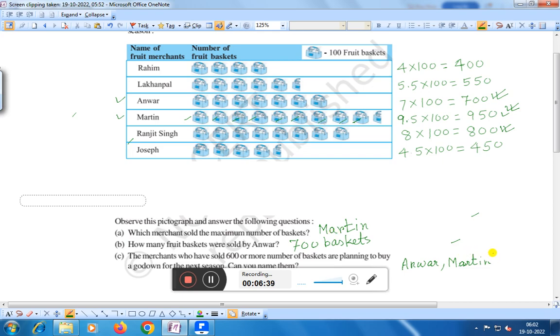These three merchants, Anwar, Martin and Ranjit, have sold 600 or more baskets.